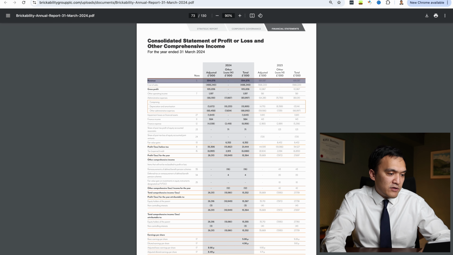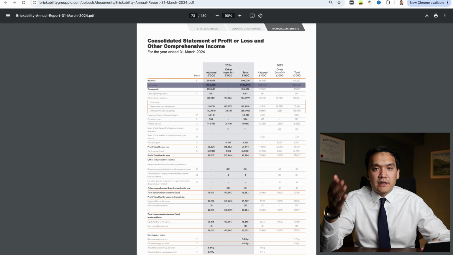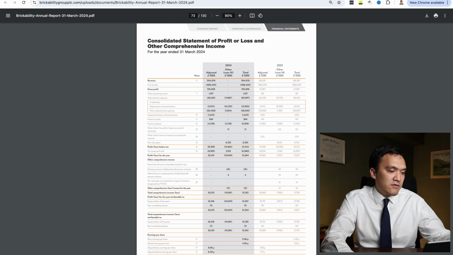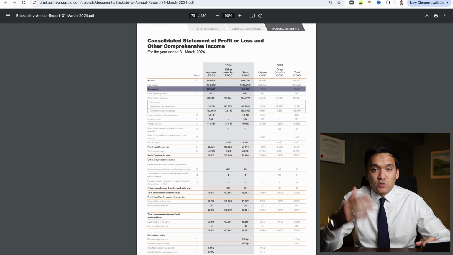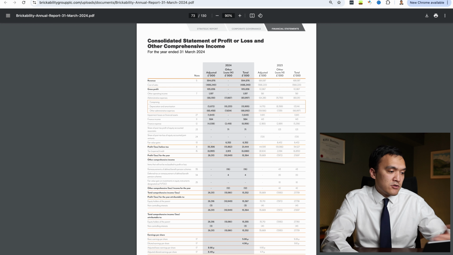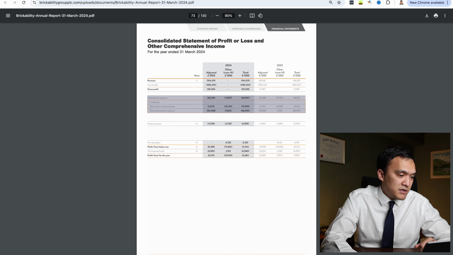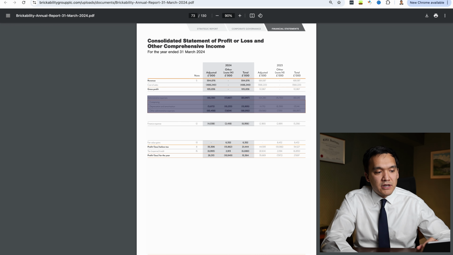So they had revenue of 594 million and they had cost of sales of 488 million. So this is cost of the products that they sold. And they have a gross profit of 106 million. Then I suggest we again look at material items. So our next material item are administrative expenses of 84 million.